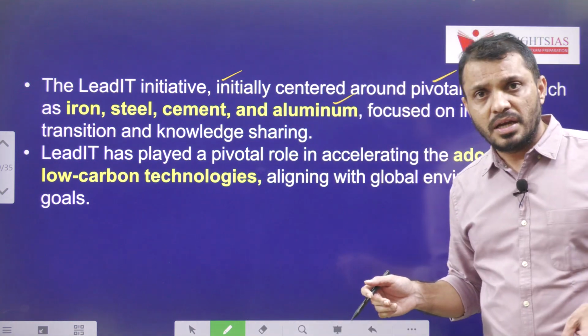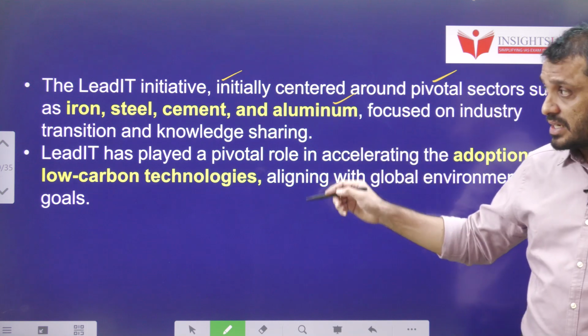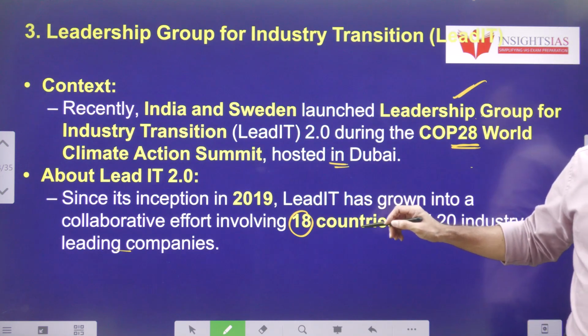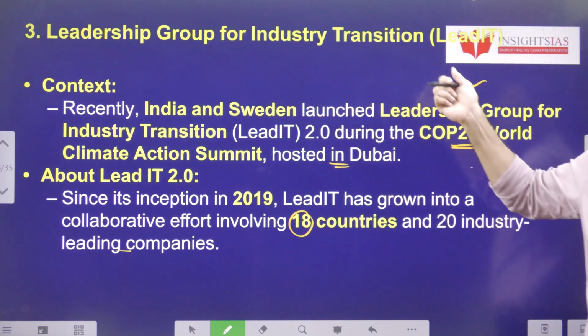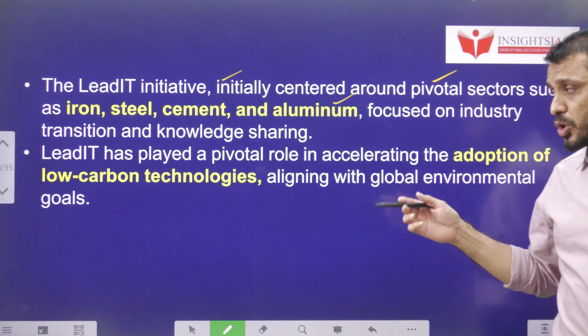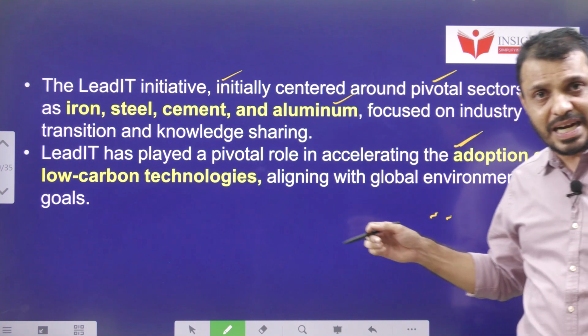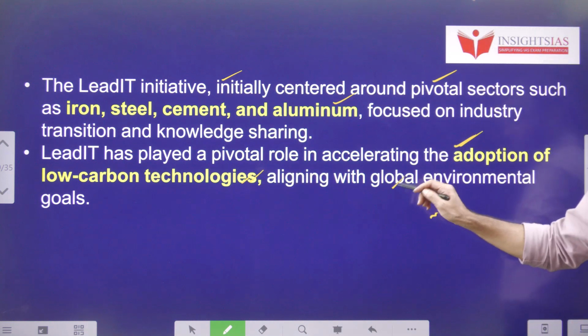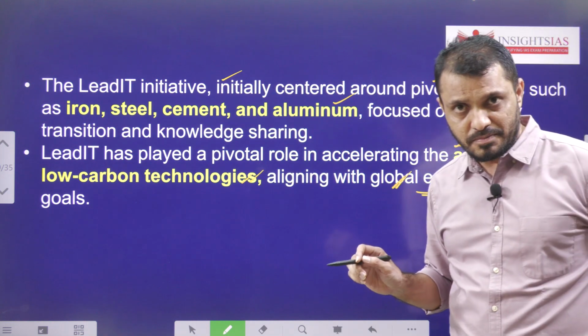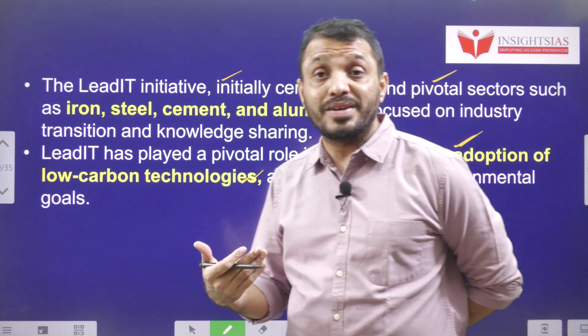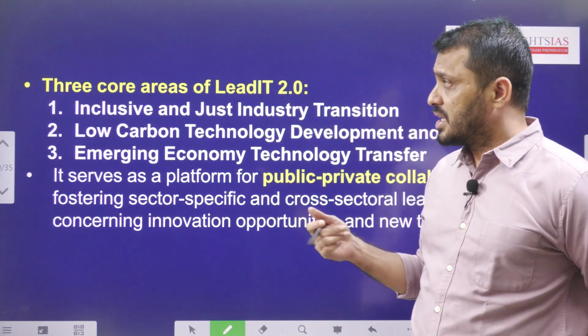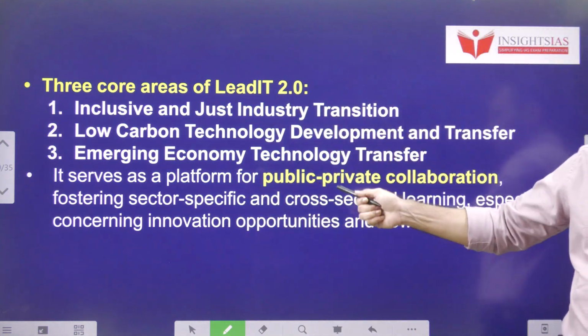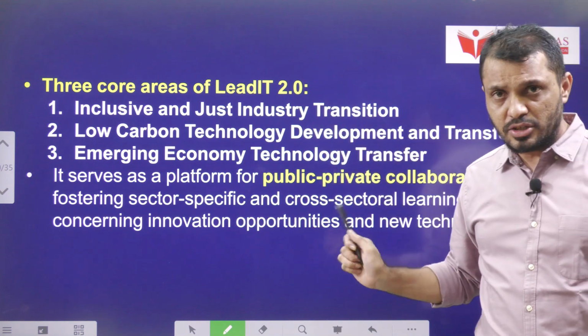That is about this. And this LeadIT, the Leadership Group for Industry Transition, also plays a very important role in accelerating the adoption of low carbon technology and suggesting and improving the technology so that carbon emissions can be reduced. There are 3 core areas under LeadIT 2.0.